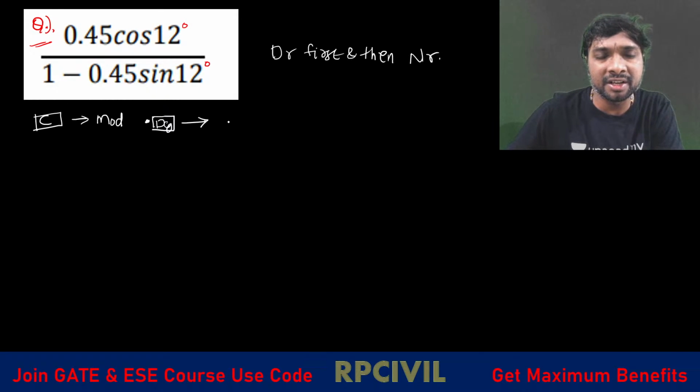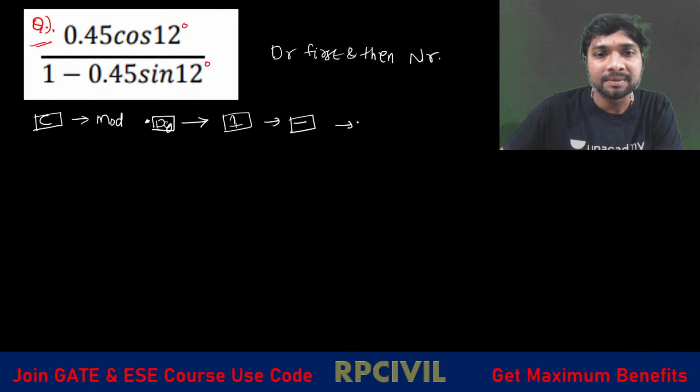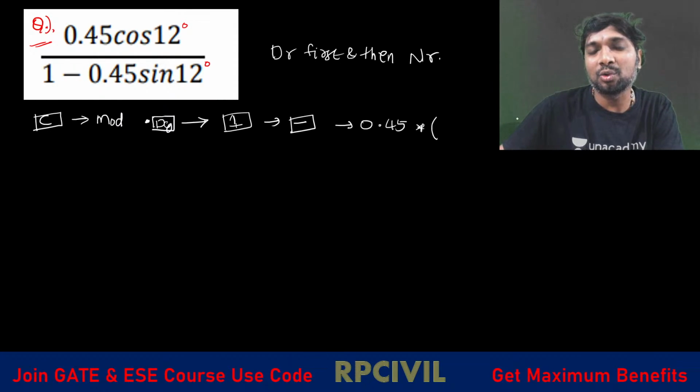What is the denominator? You can say 1. We can enter that, yes, 1 you enter. After entering this, what do you need to enter? Minus you have to enter. After minus, 0.45 you enter, and the multiplication symbol asterisk you enter, and then what do we need to do? Open a bracket here, right?